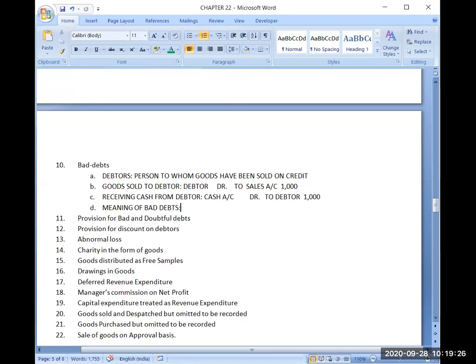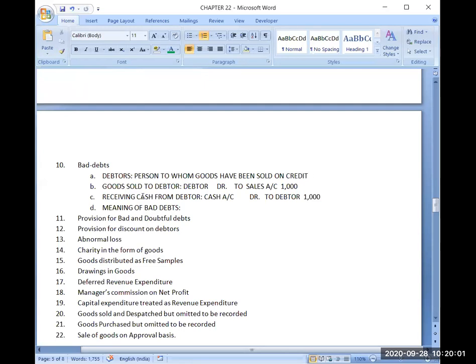The debts which cannot be recovered. So if I am not able to recover any amount of debt, it will be a loss for me or profit for me? Obviously, it will be a loss for me. So losses are to be debited or credited in the journal entry?